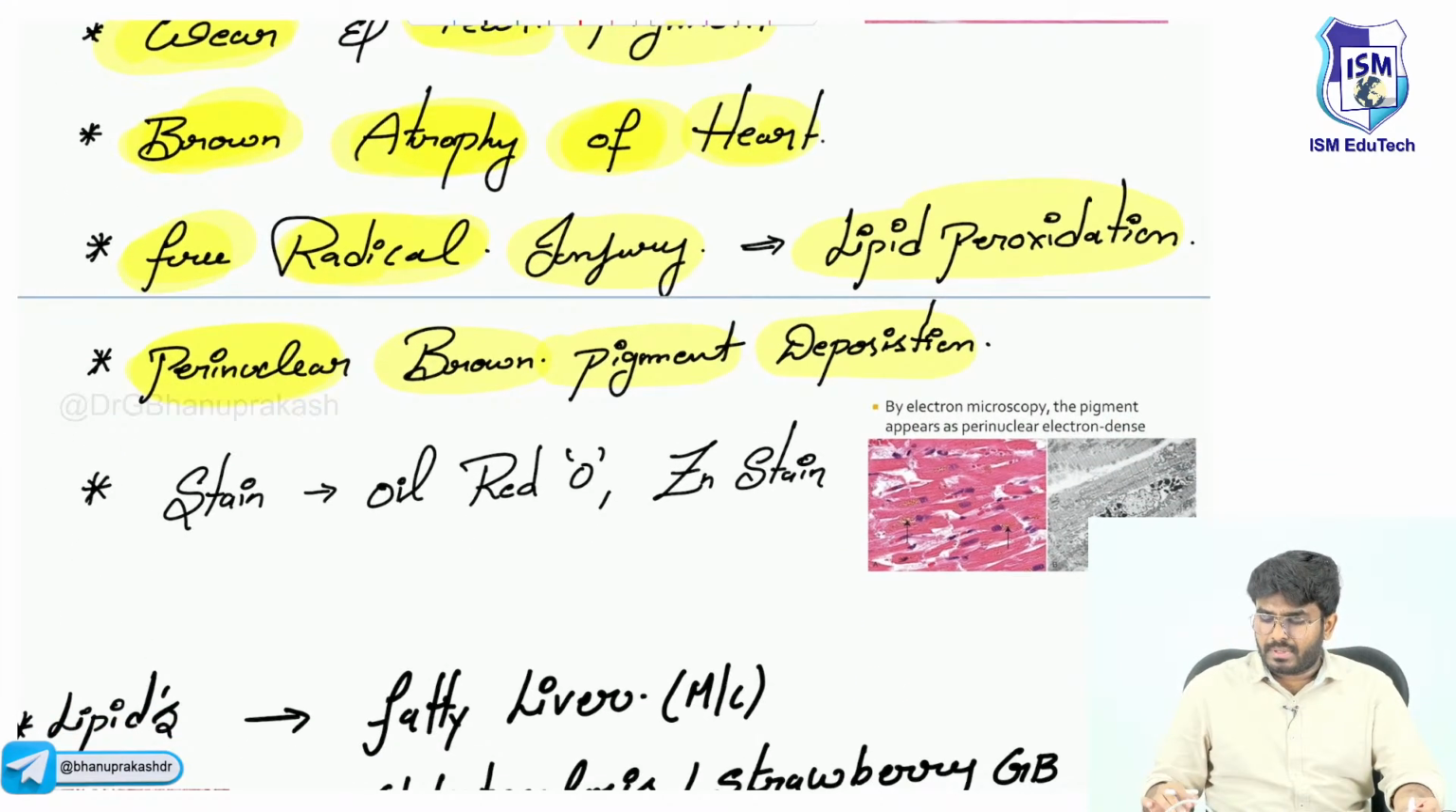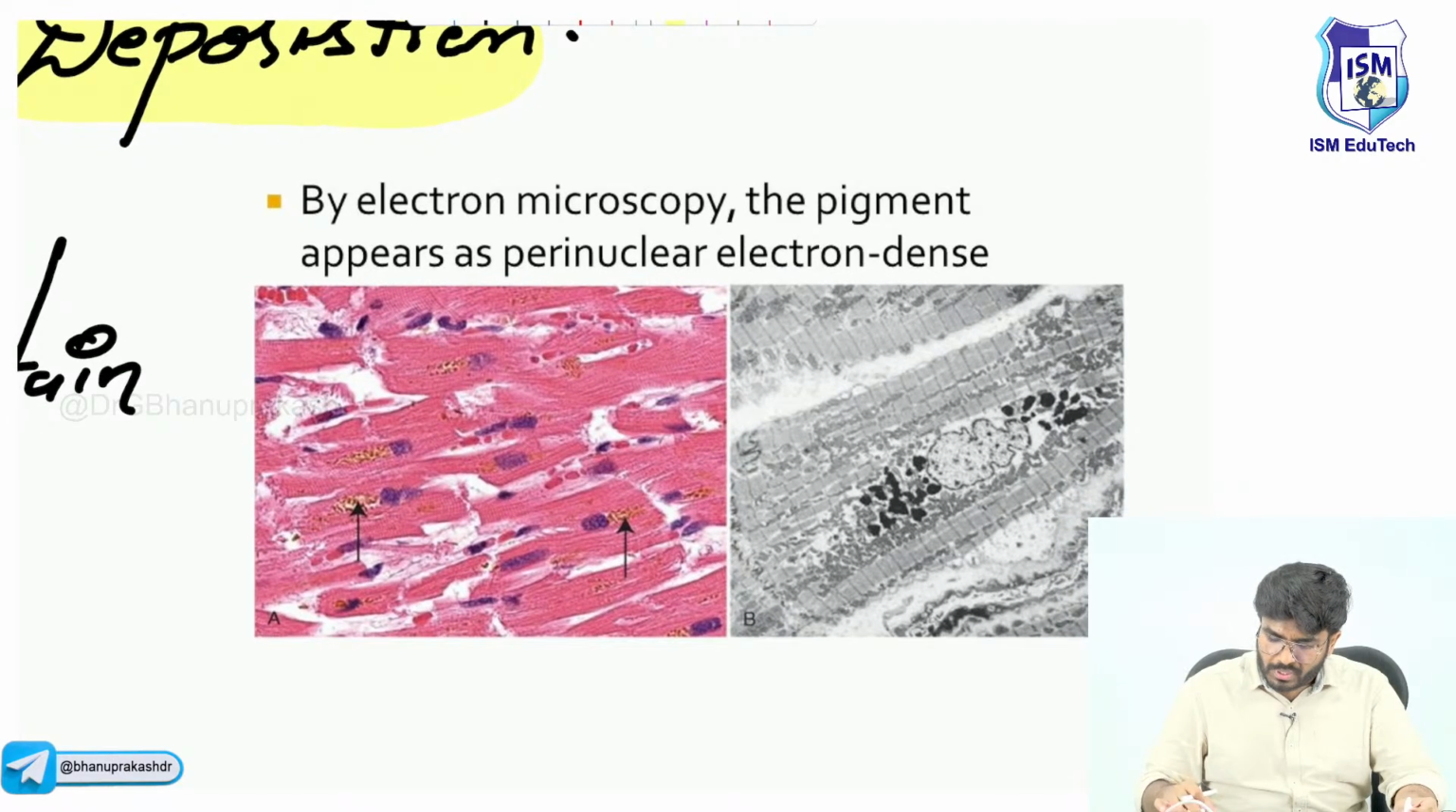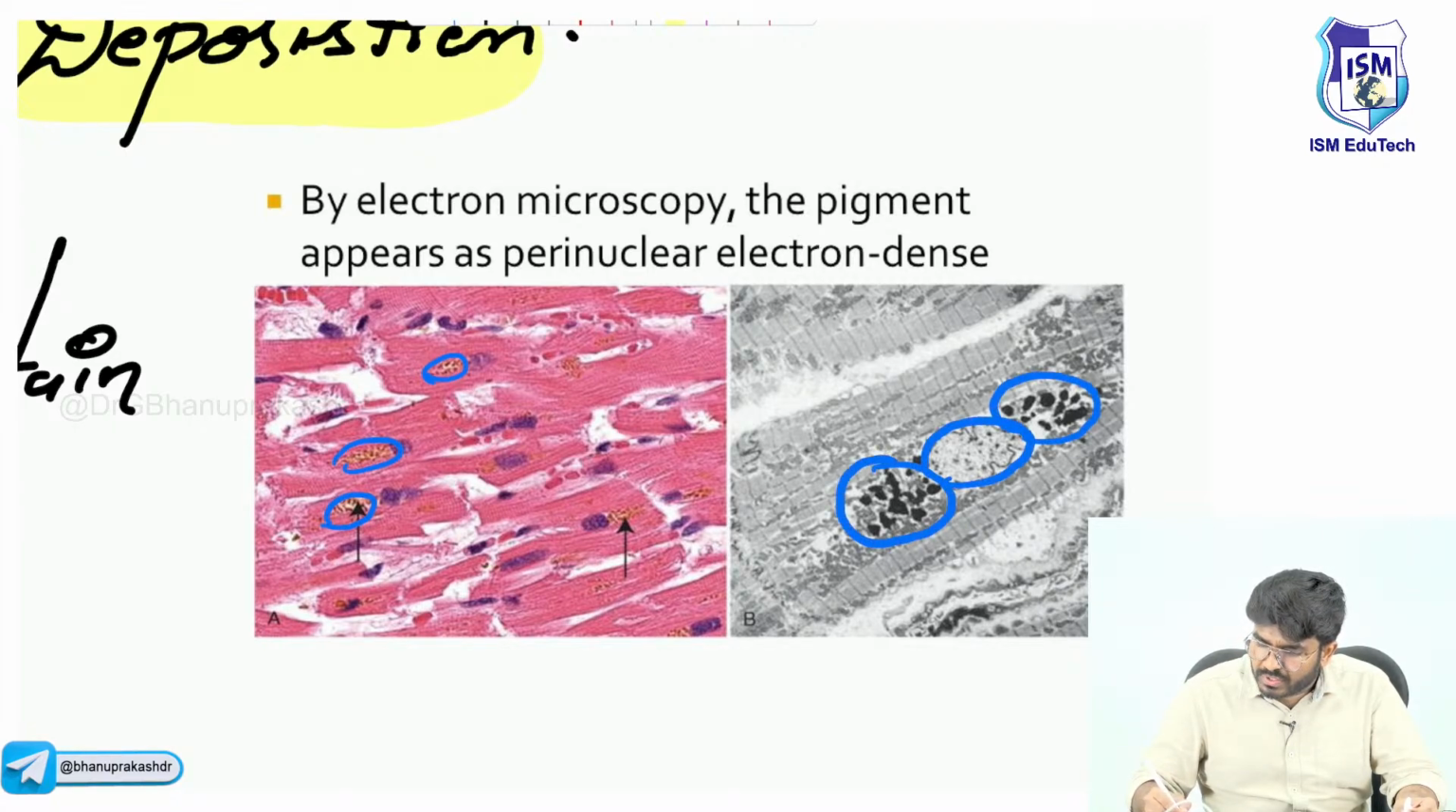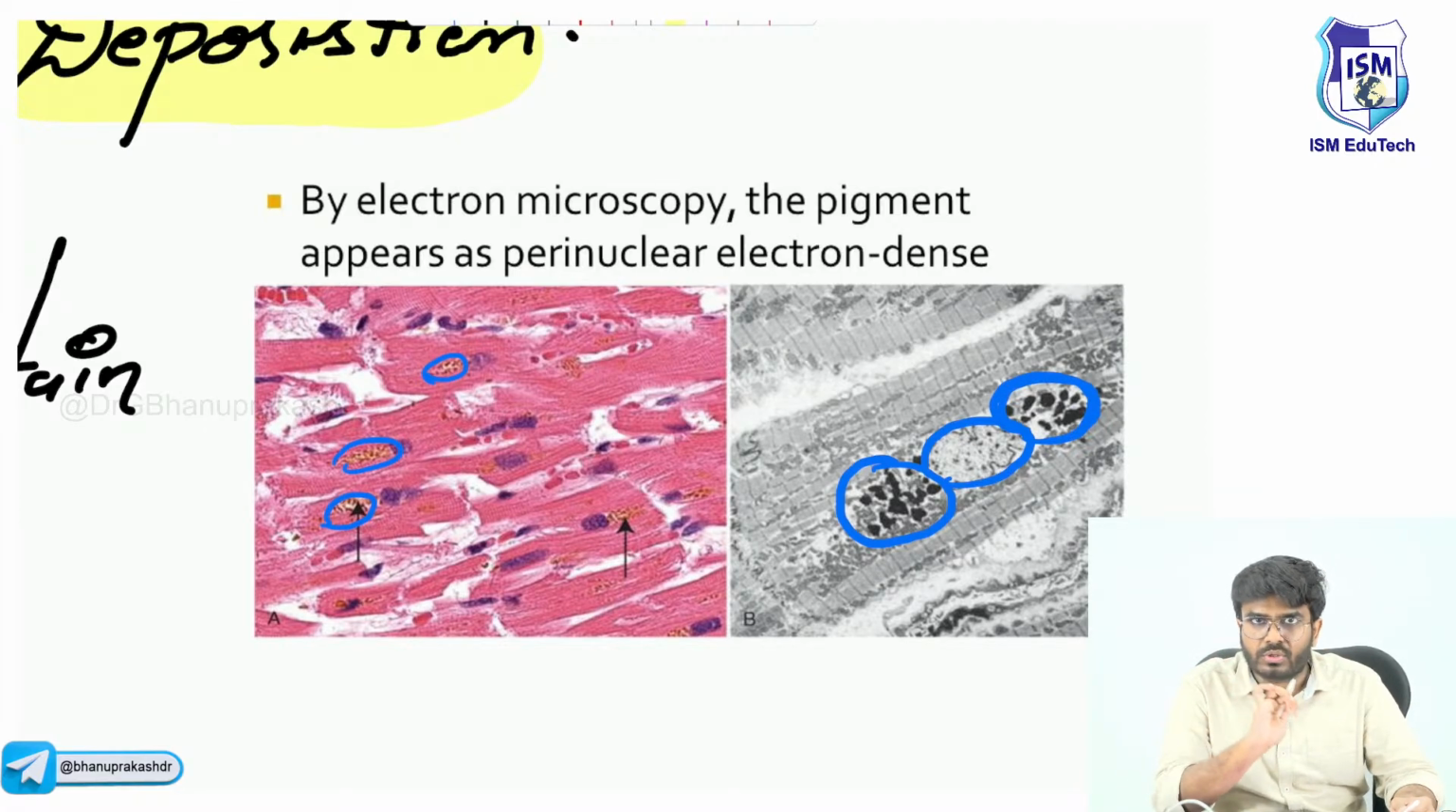Now, what is the stain? What is the stain used for this lipochrome or lipofuscin? We can very clearly see here this brown pigment around the nucleus. Even here, this is the nucleus. This is an electron microscopic image where you can see the lipochrome. Okay, lipochrome is seen around the nucleus.